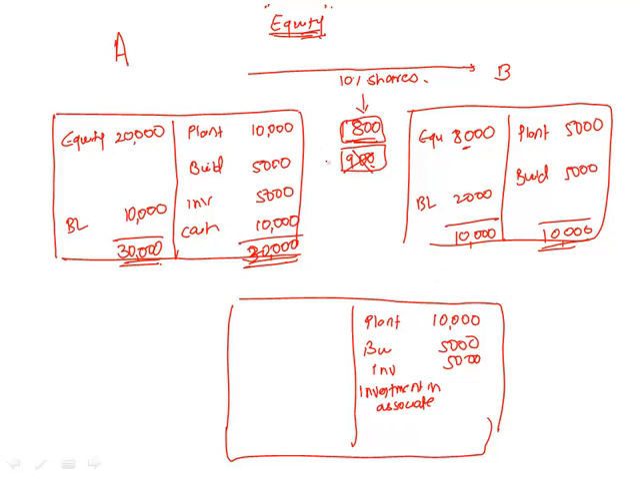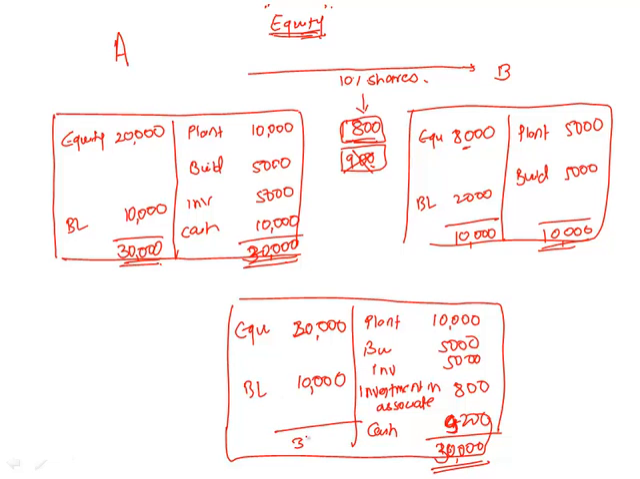And investment in associate, how much have we paid? 800. So we will have 800 here. And cash, of course, has to reduce by 800. So it becomes 4,800, 200, 9,200. And the balance sheet total, 30. On the liability side, it is exactly the same. This is 20. Bank loan 10. Balance sheet total 30. Are we fine?